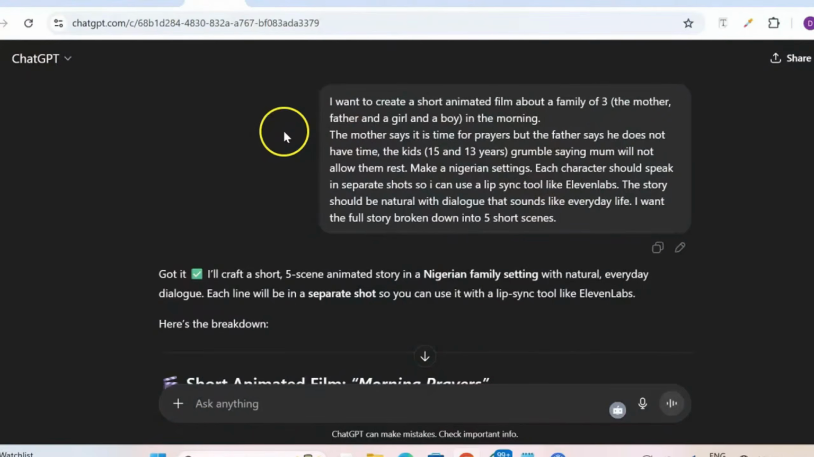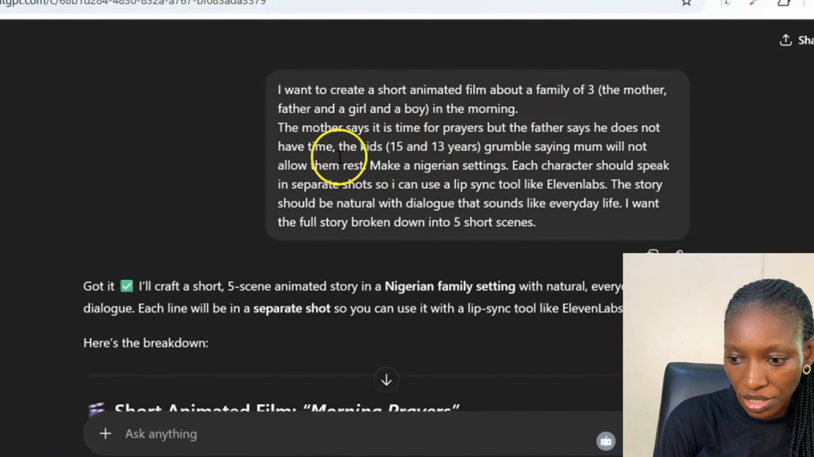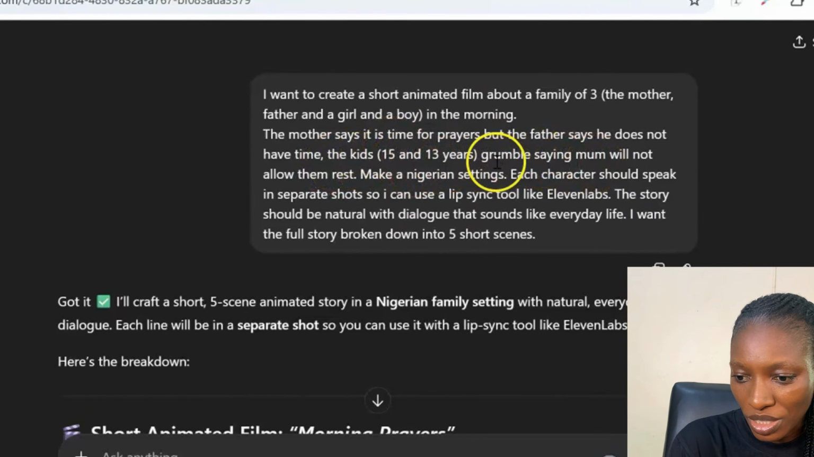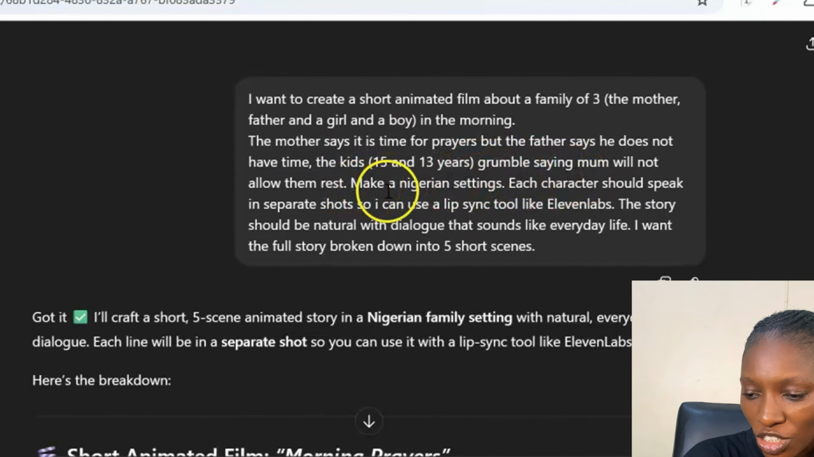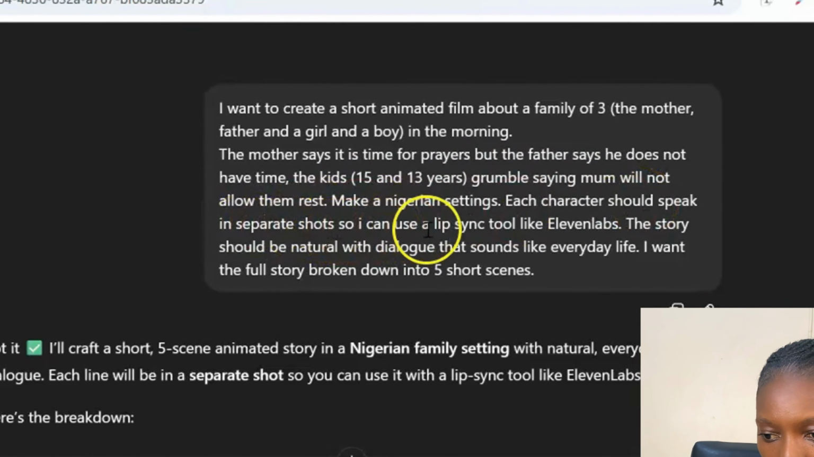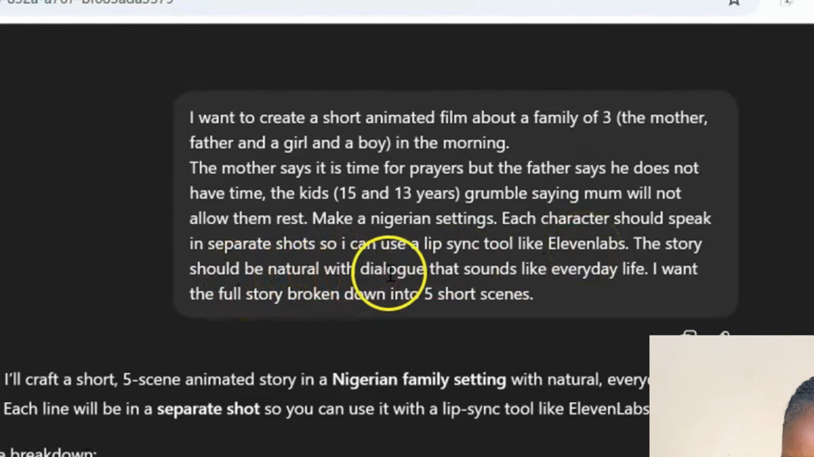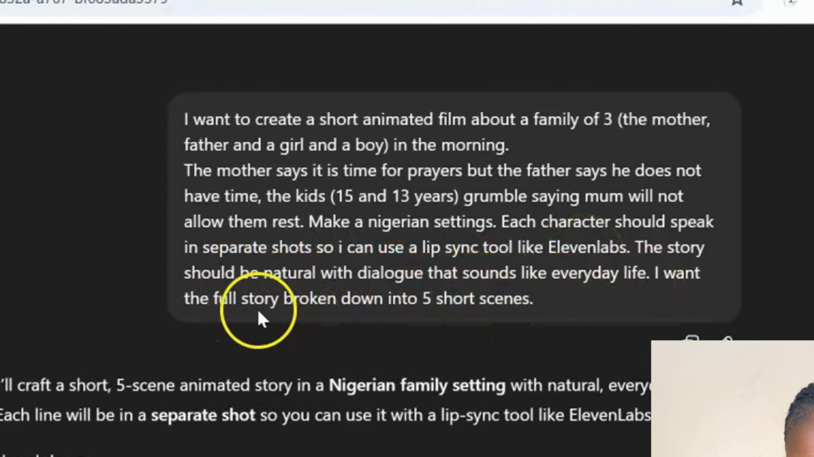Now, to achieve this, I used ChatGPT. I went to ChatGPT. I said, I want to create a short animated film about a family of three, the mother, father, and a girl and a boy in the morning. The mother says it is time for prayers, but the father says he does not have time. The kids, 15 and 13 years, grumble saying mom will not allow them rest. Make a Nigerian settings. Each character should speak in separate shots so I can use a lip sync tool like 11 labs. The story should be natural with dialogue that sounds like everyday life. I want the full story broken down into 5 short scenes.